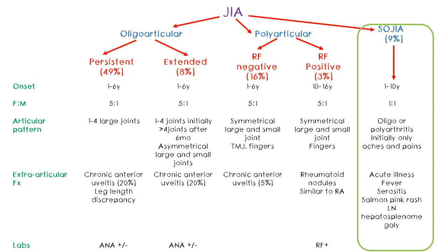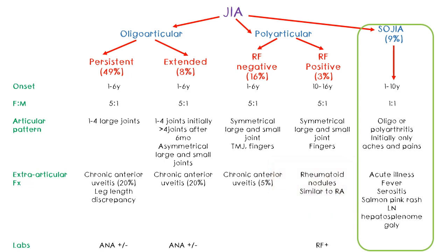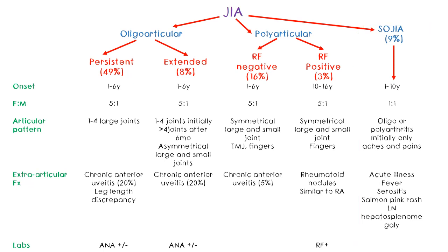You can get either an oligoarticular disease or polyarticular disease, but these patients initially only have muscle aches or joint aches and not inflammation or edema as such. They can have multiple other features like acute illness, fever, serositis like pericarditis, a salmon pink rash like this, lymphadenopathy, or hepatosplenomegaly. There is no specific test for this, but the prognosis is quite poor in these patients. And this is the type of JIA most likely to be present in the case that we considered earlier.